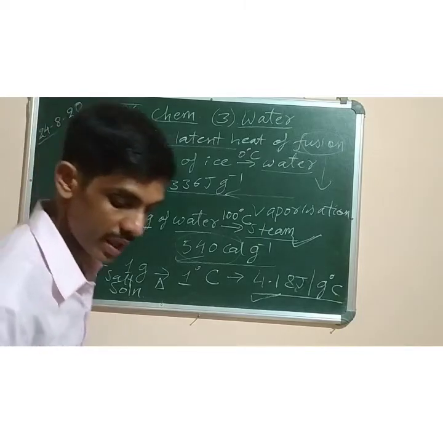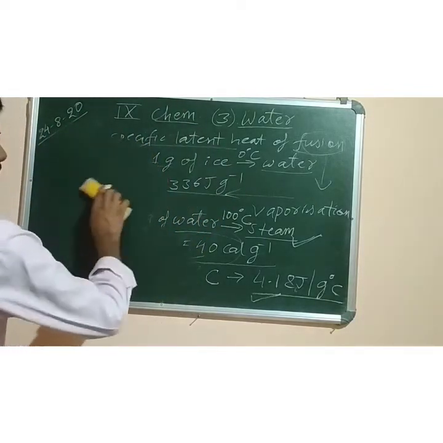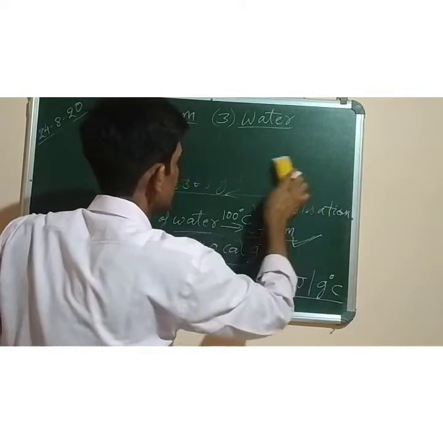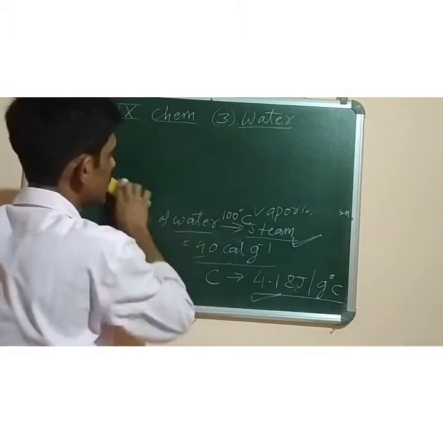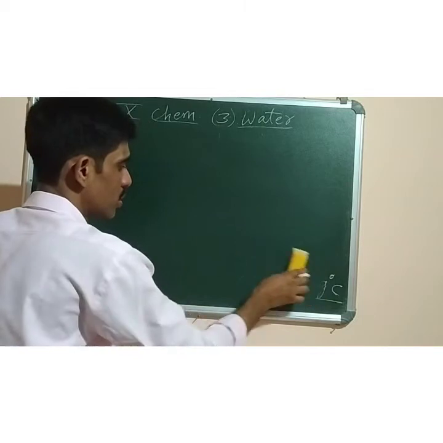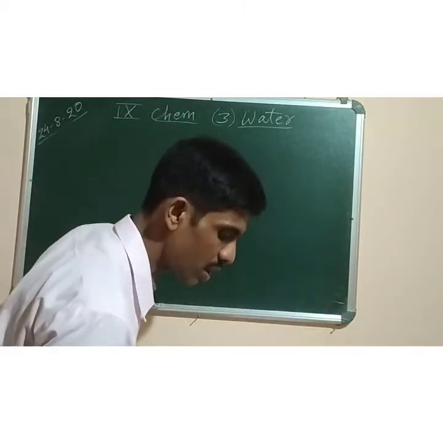Next we have to study what is solute and solvent. What makes a solution? The substance that dissolves in a solvent is called solute. They are generally solid. Sugar is a solute because it dissolves in water, water being the solvent.